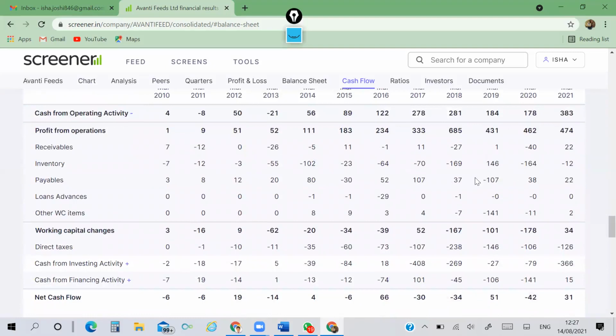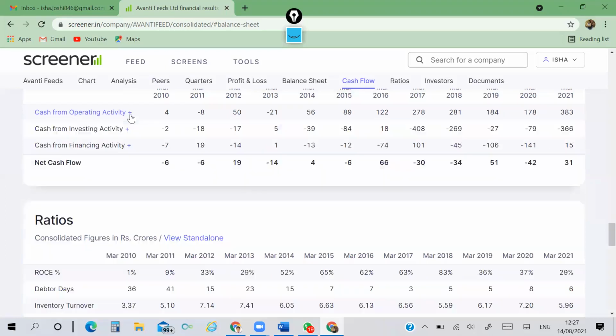I mark my word, broadly, not exactly. That will appear here. Sometimes in some cases I've seen this total is not matching with this total, but more or less it is near to that, not a heavy deviation.